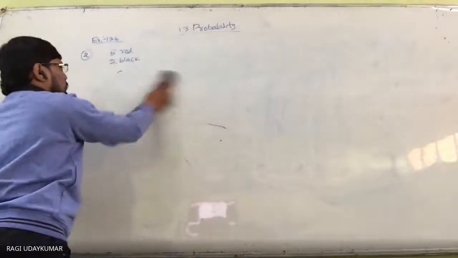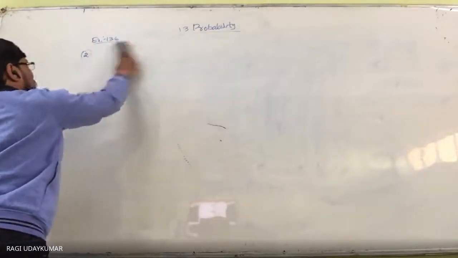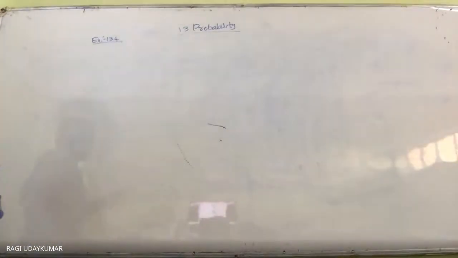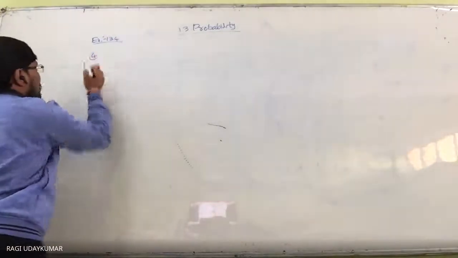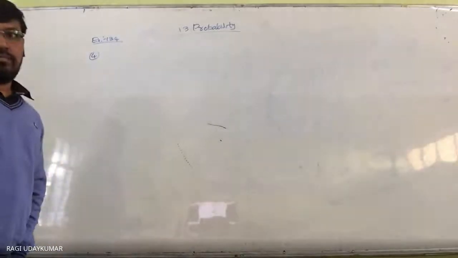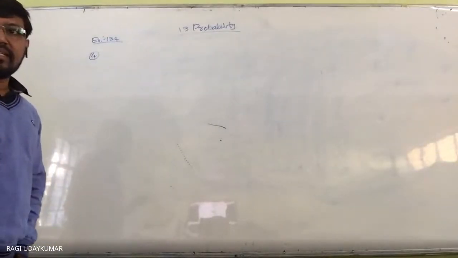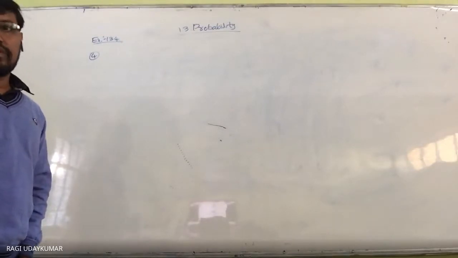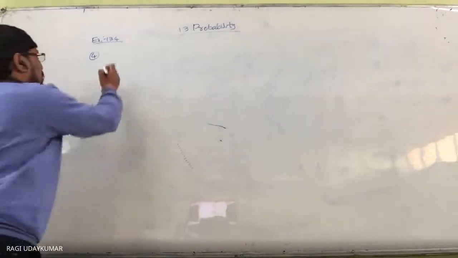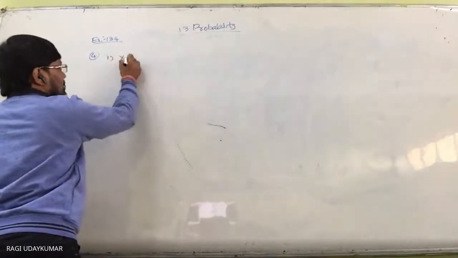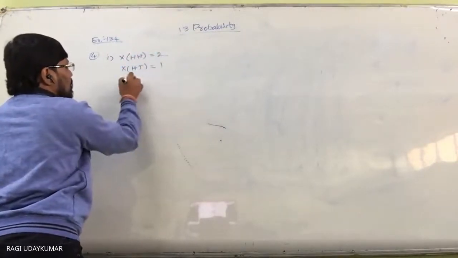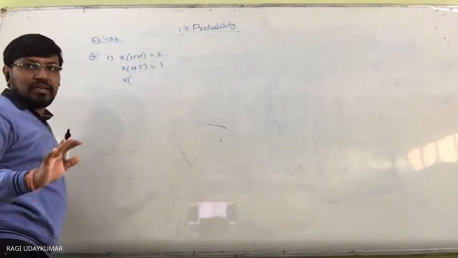So here, starting this problem is very simple, and you need to use combinations. In coming problems, you are going to use combinations. So the first question is given to you: when a coin is tossed twice, the sample space is what? And X represents the number of heads, and the probability you need to find. So you know that X represents the number of heads. So head head is equal to 2. Head tail is equal to 1.